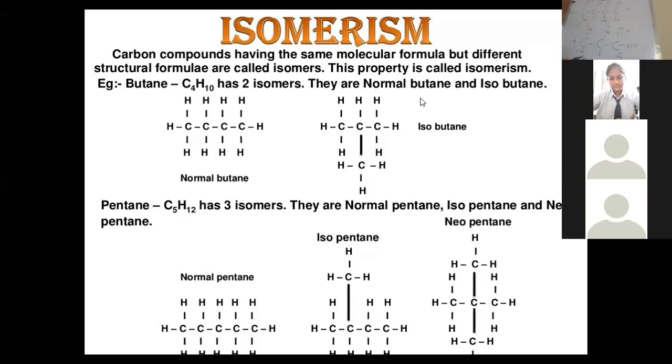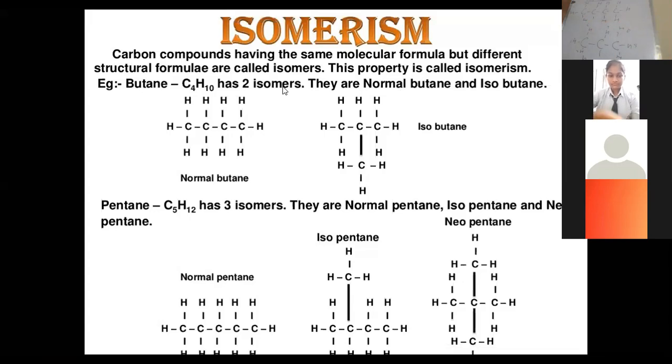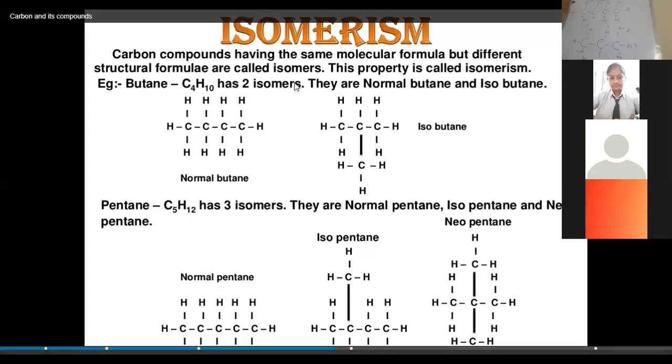Which means the molecular formula is the same, but the structure is different. Such a property is called isomerism, and these structures are called isomers. So it is the property of carbon compounds where the molecular formula will be the same, but there will be different structures. So this property is known as isomerism.